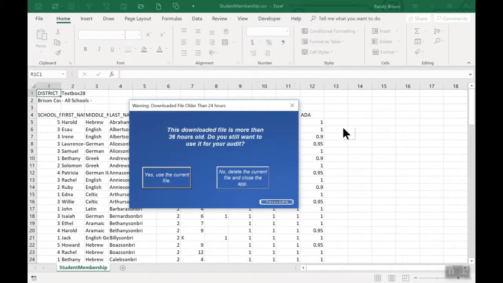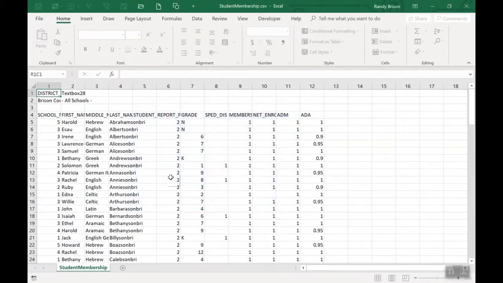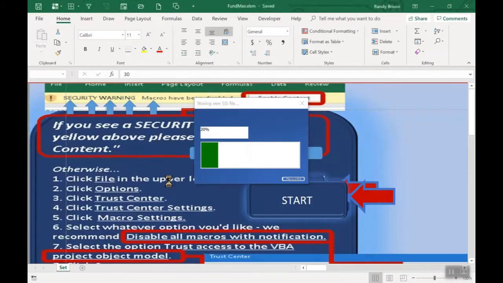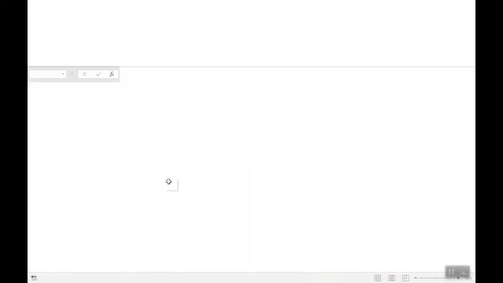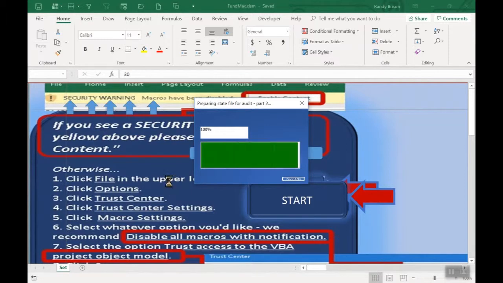Now, when you run it, you may get a warning if your download file is older than 36 hours, just to keep you from getting a false sense of security. You can say yes, or you can stop and go back and download a fresh set of data.